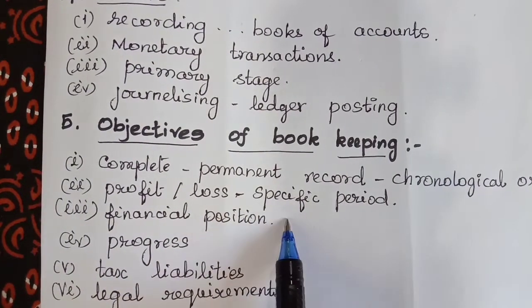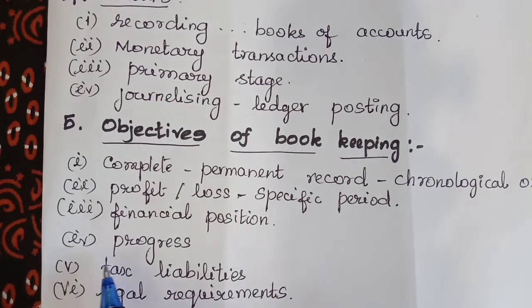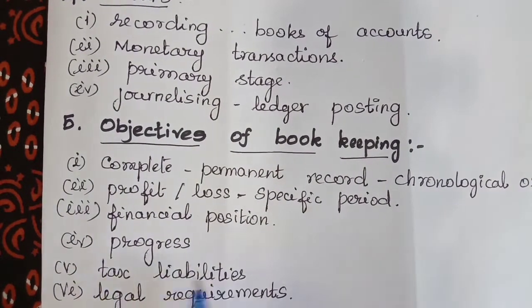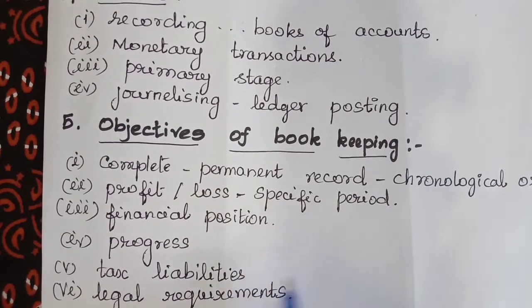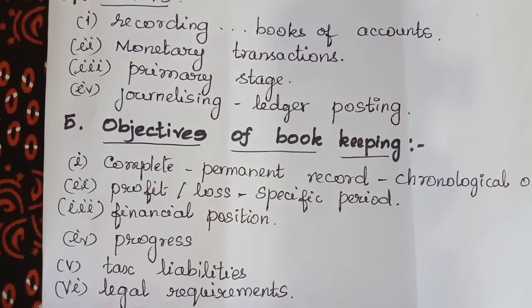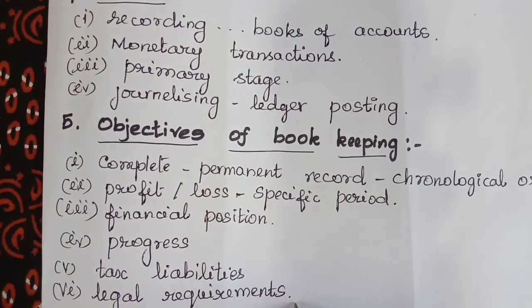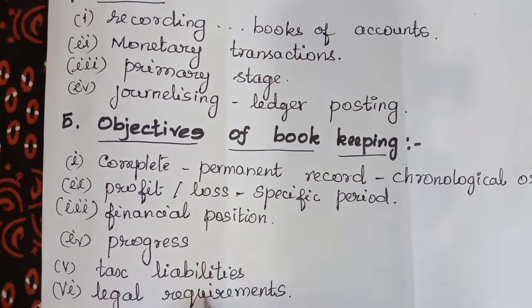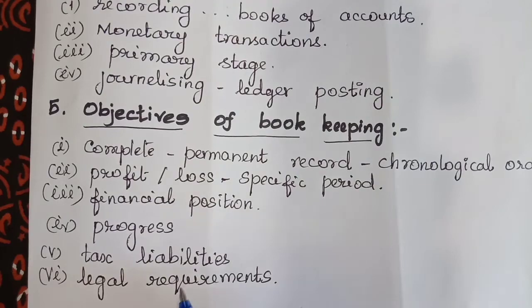Financial position means assets and liabilities of the business. Fourth one is to find out the tax liabilities of the businessman. Sixth one, legal requirements. To fulfill the legal requirement is the last objective of bookkeeping. So for these purposes, bookkeeping is maintained in the business concern.